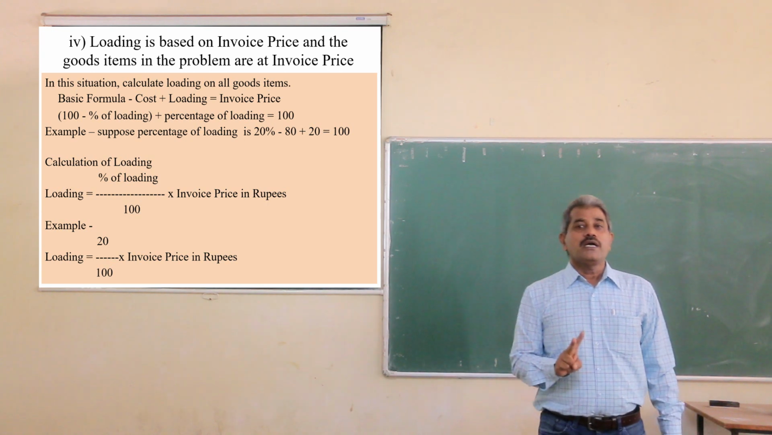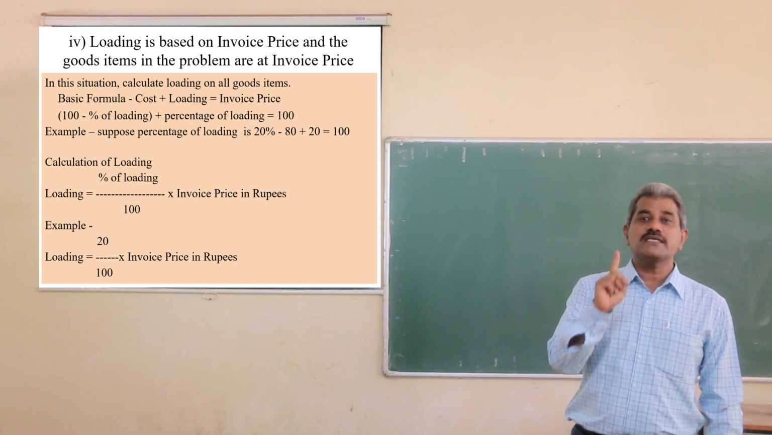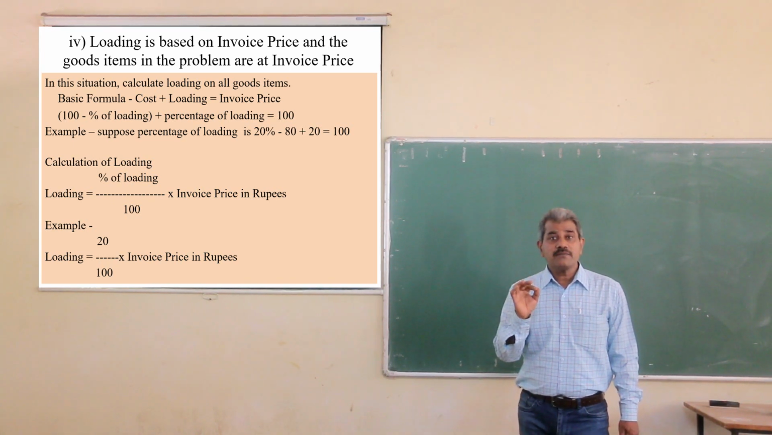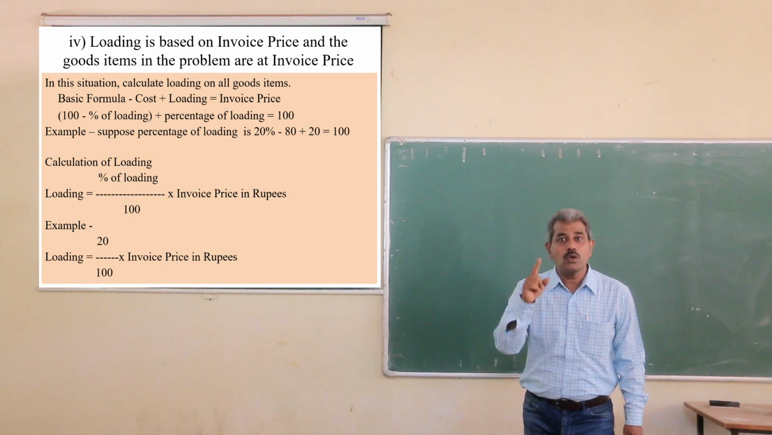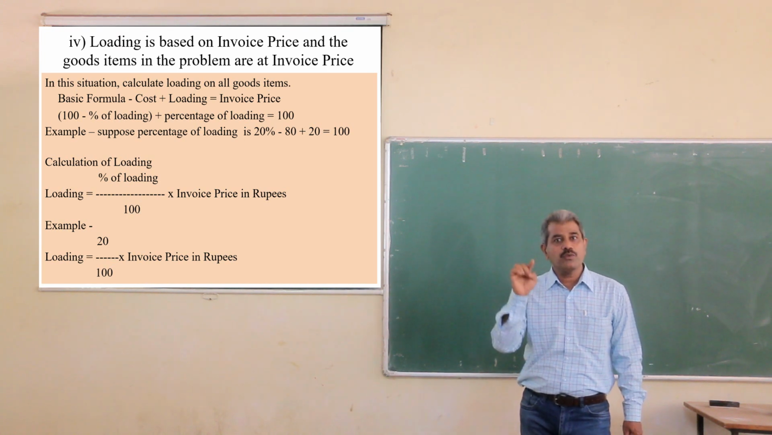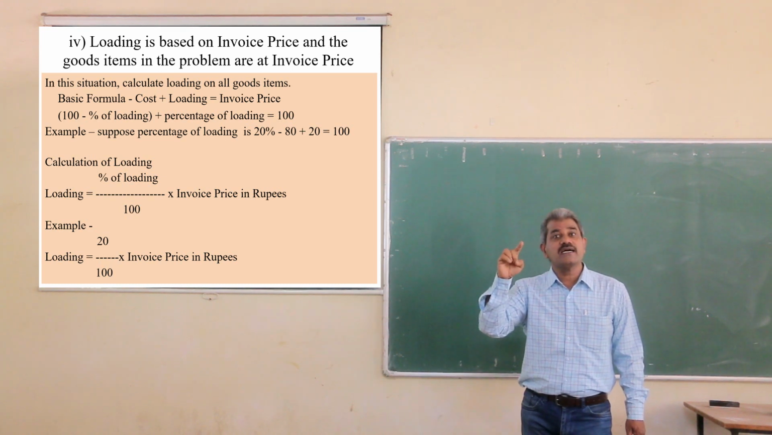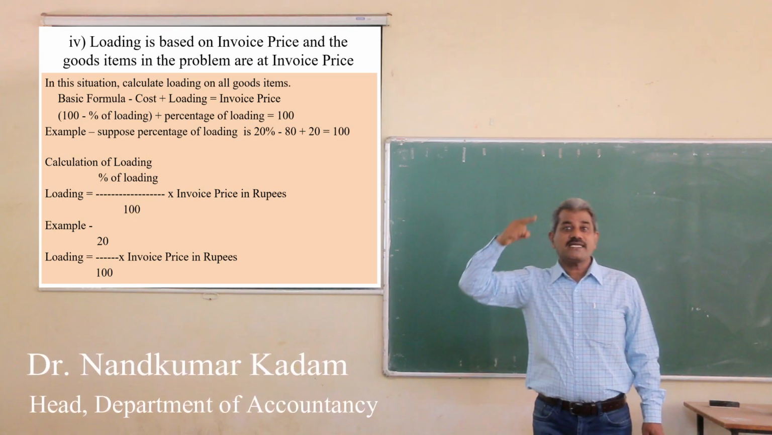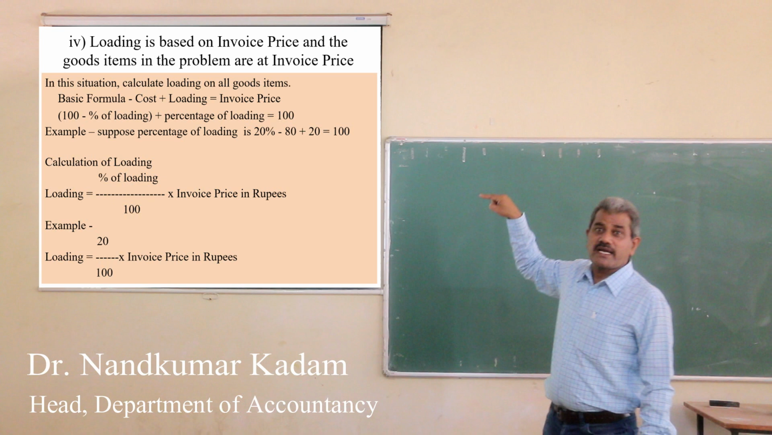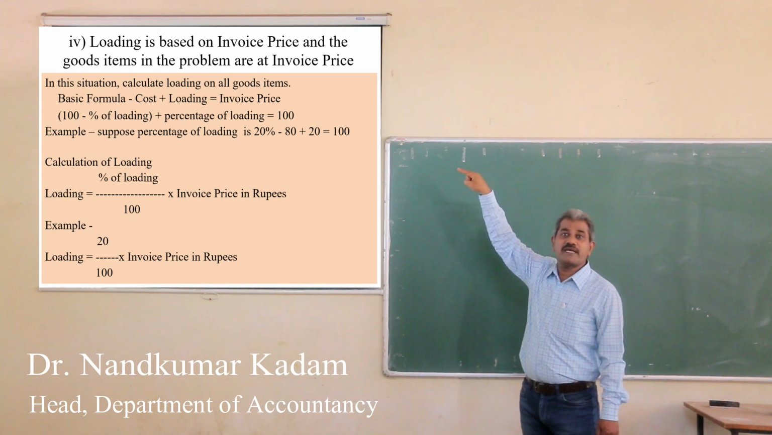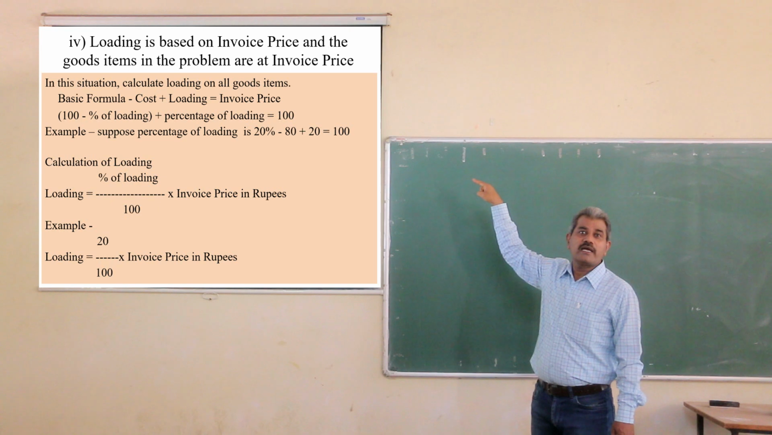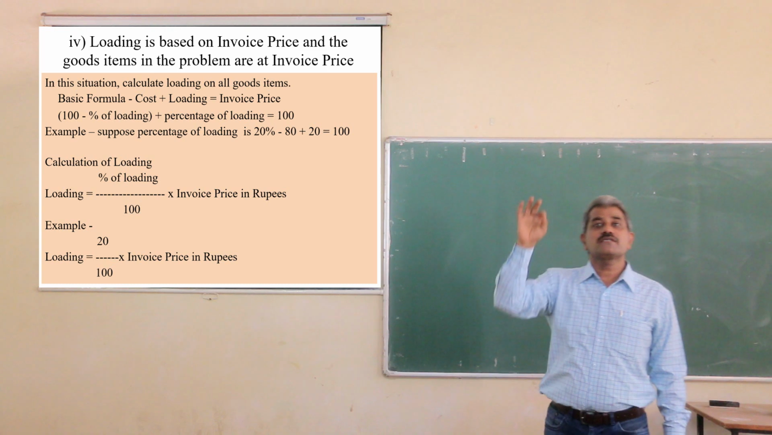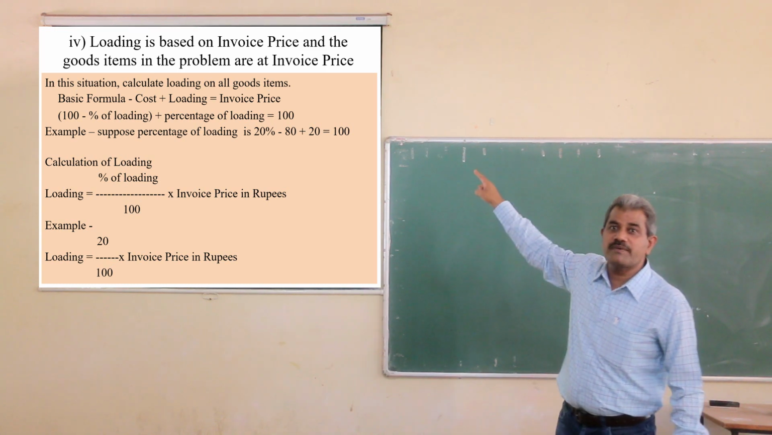Now you have to clear two points in your mind. One is that the price on which the loading is based is taken as 100 in the basic formula. In the formula cost plus loading is equal to invoice price, 100 will be taken for the price on which the loading is based.